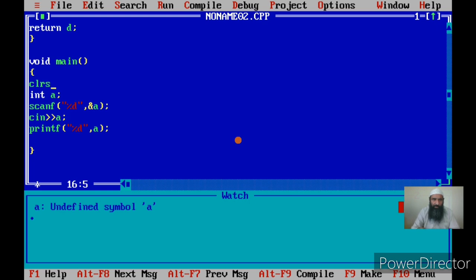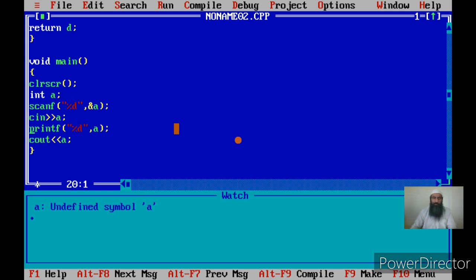clrscr. Okay, and then I can use here cout. This is called the put operator or insertion operator. Then I can put the value of A on a screen. So cin and cout. Cin is used for input, just like scanf, but you don't have to give a format specifier. Cout is used for displaying the messages as well as the contents of a variable. You have to use the put operator or insertion operator, and then the name of a variable. So it will work like printf.